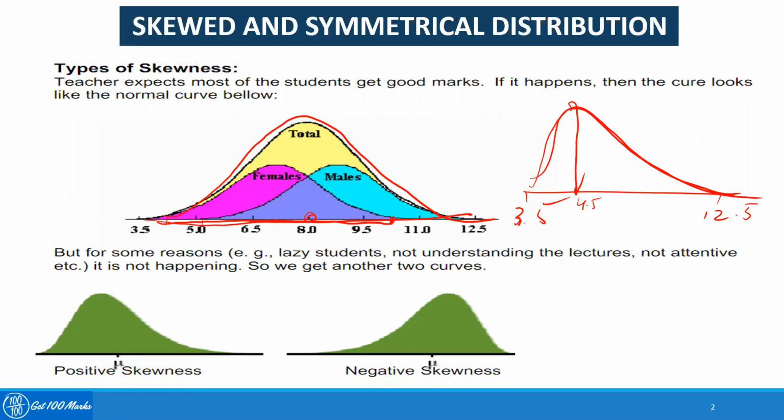On the other hand, suppose a few of the students are extremely good. They scored very well, very near to 12.5 or 11.5. Then this distribution will come like this. This is called a negative skewed distribution, where the majority of the students did very well and a few did not do well. Now, why is this curve skewed, or twisted? Since a few did not do well, though the majority have done well, the mean will come on this side. That is why this is a negative skewness.